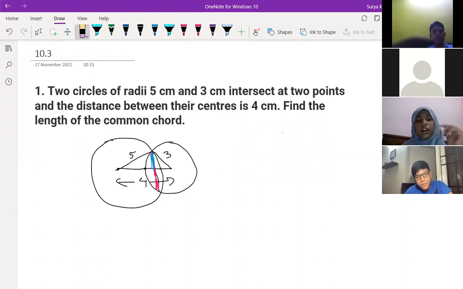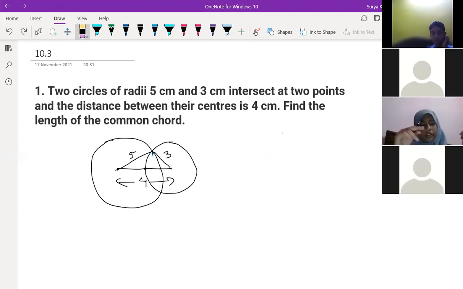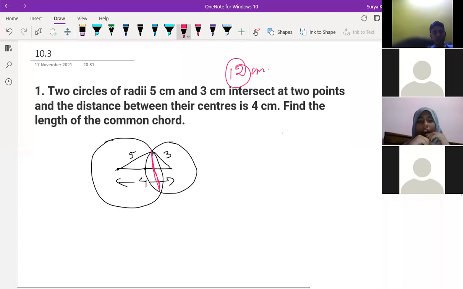Nihar, how to do this one? Tell me. How to find this chord? I think it's 12. How to find the common chord over here? I got 12. Okay, 12 centimeter. Anybody else who got the answer? This is by Pulastya. Anybody else? Yes, sir, it's 12. Okay. Anybody else?